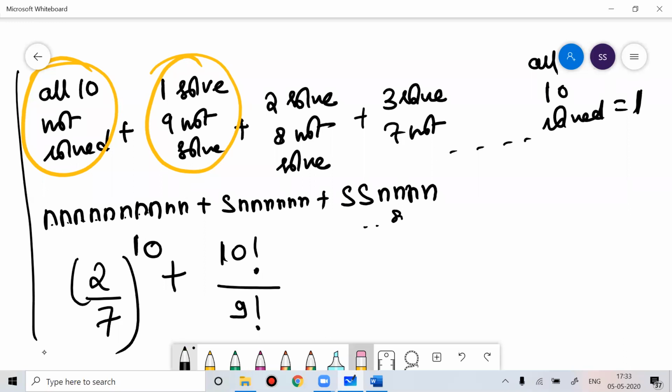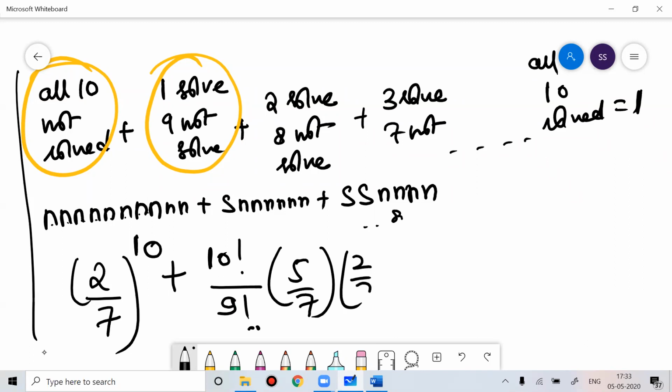Instead of writing 10 factorial by 9 factorial, you could have written 10C1 also. It doesn't matter, whichever is convenient for you. If you don't like C and all, then better write 10 factorial by 9 factorial. Now the probability that he can solve is 5 by 7, and not able to solve is 2 by 7, that is to the power 9 times.